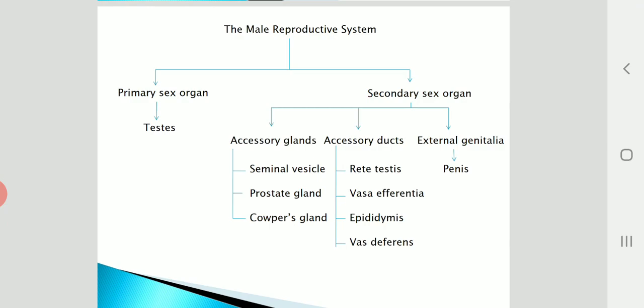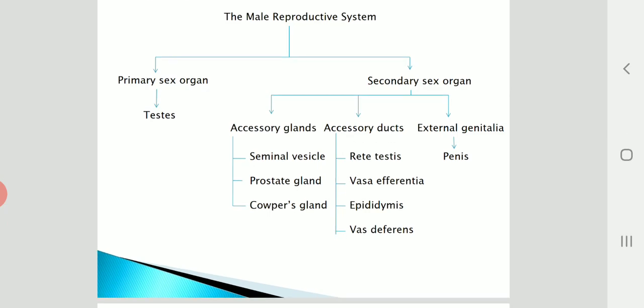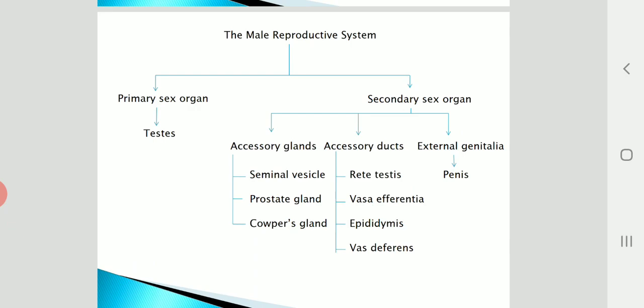The male reproductive system consists of the primary sex organ and the secondary sex organs. The primary sex organ consists of a pair of testes. Secondary sex organs can be divided into three different parts: the accessory glands, the accessory ducts, and the external genitalia.